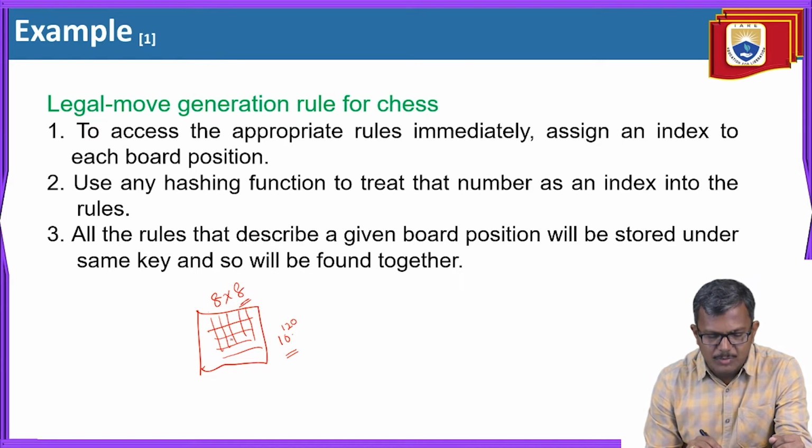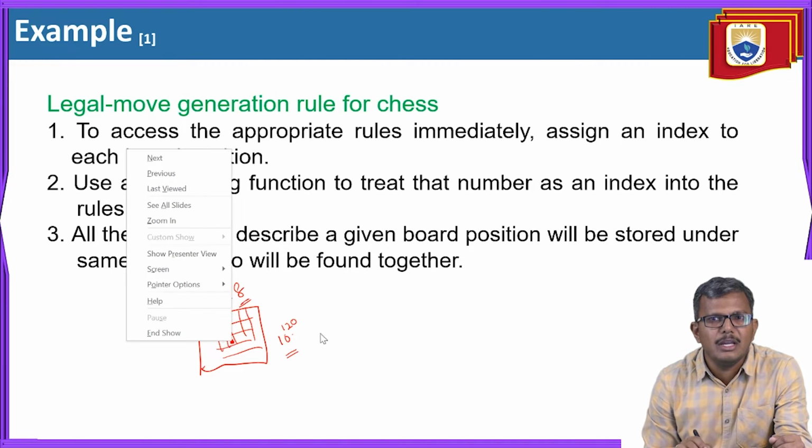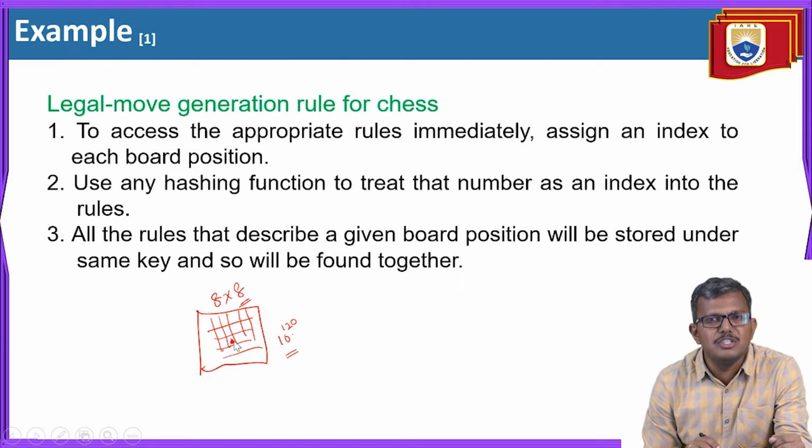For example, think that I am in this particular state. This is my current state, and I want to move to another state. So which rule do I need to apply? I need to perform the search among these 10 to the power of 120 rules. But the searching process is not at all possible in this case.